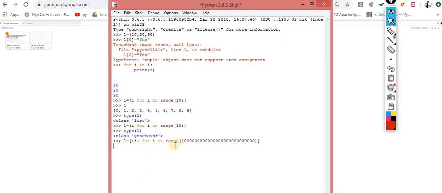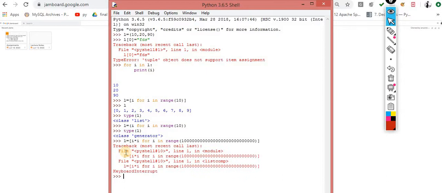This is not applicable. This is not supportable. After some time, if you wait for 5 minutes, maybe 10 minutes, you will get the memory error. So I am closing it with the help of Control C. Okay, Control C. So in this case, you will get the error message.